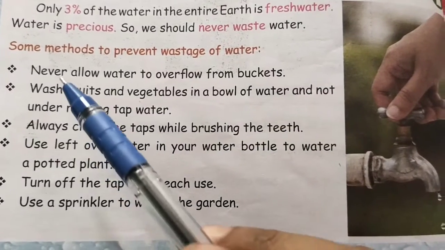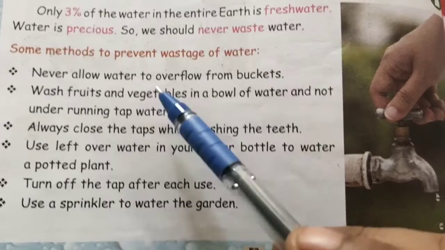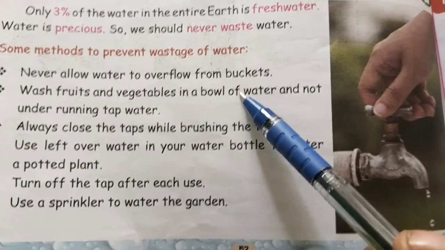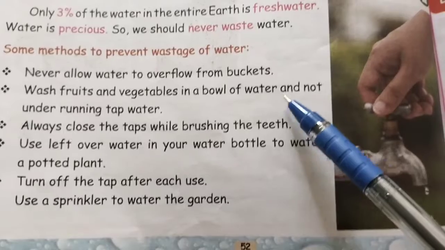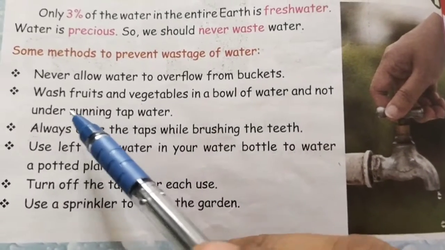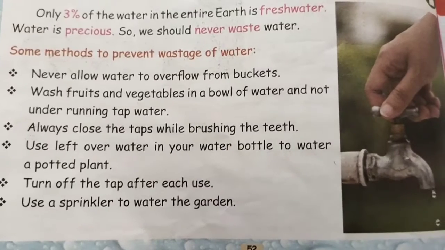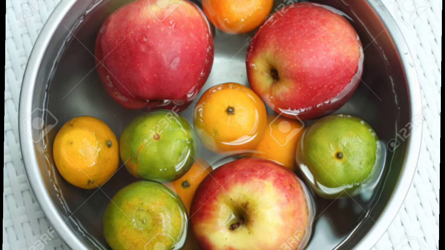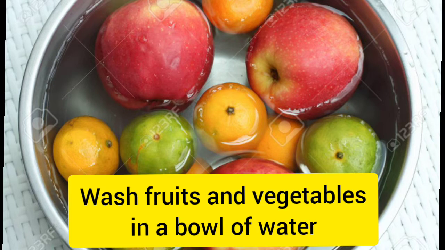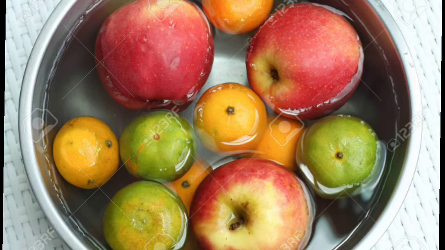Students, the next one is wash fruits and vegetables in a bowl of water and not under the running tap water. So look at this picture. Here in the picture, the fruits and vegetables are washed in the bowl of water, not in the running water. Okay? Because to save the water.